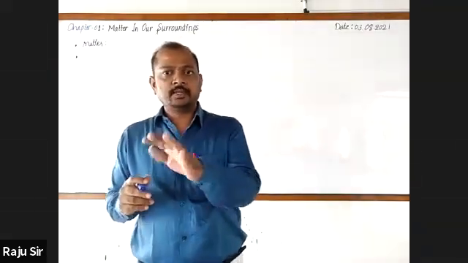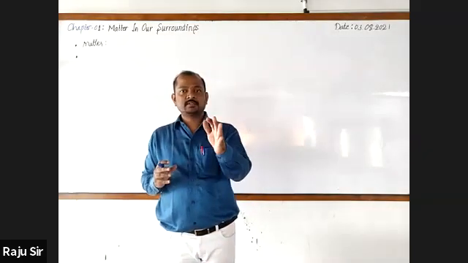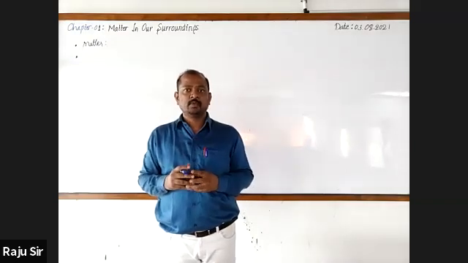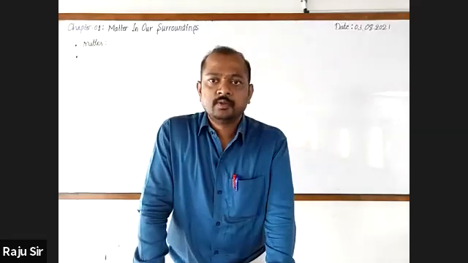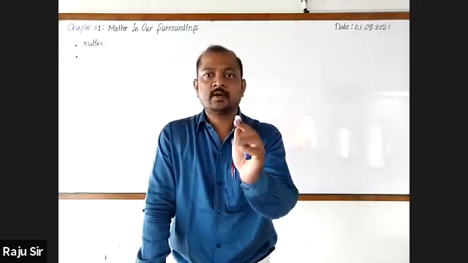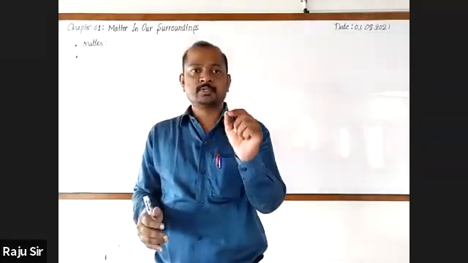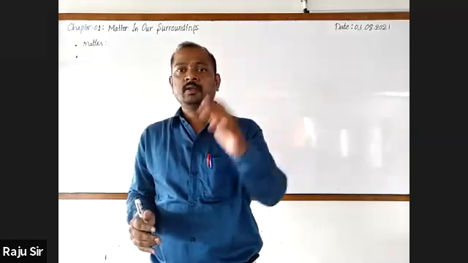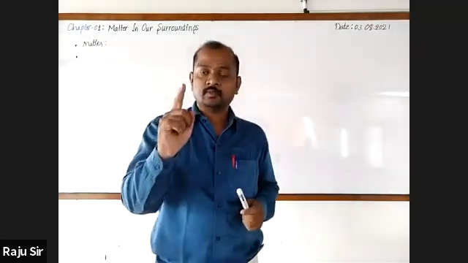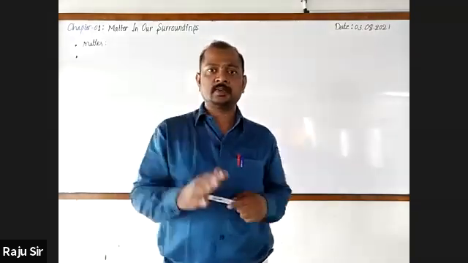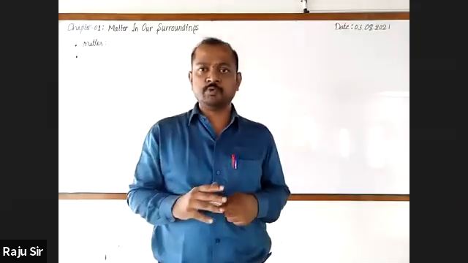Now, we all know that particles of a matter are continuously moving. For the evidence for this property, we will go for two processes. Could you name them? Diffusion and Brownian motion. The question is, which two processes are evidence for the movement of the particles? One is Brownian motion, you are right. The second one is diffusion.